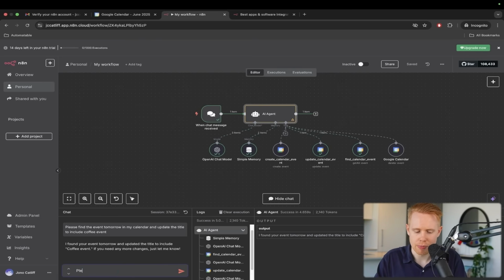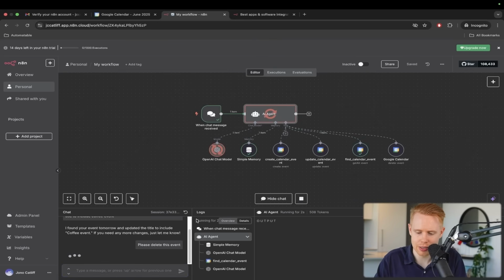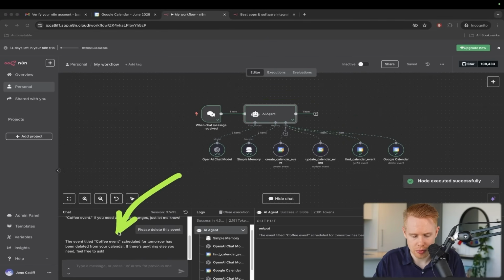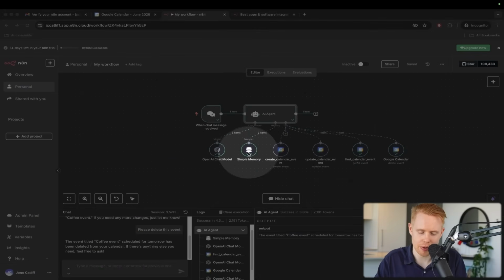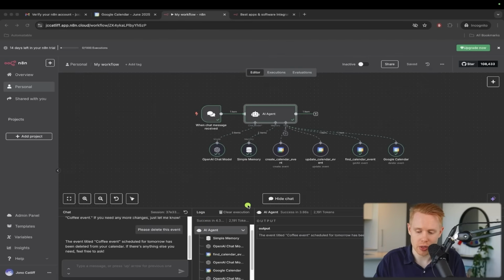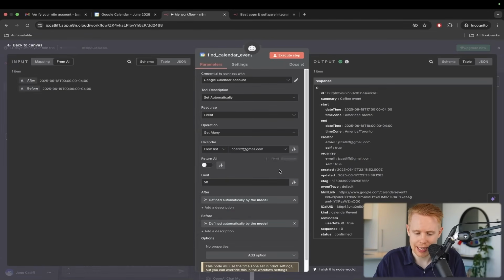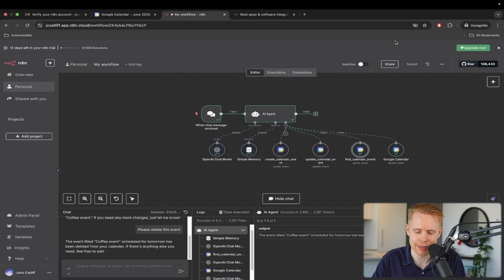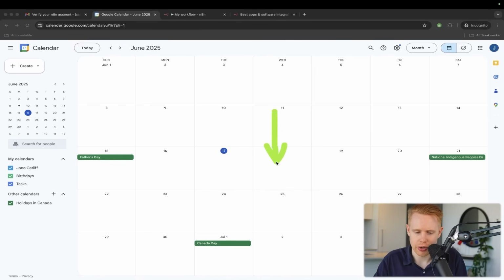So for example, we could say, please delete this event. Let's see if it remembers that event. So we're going to first find it and then delete it. And it's going to go back and delete it, and that's because we have this memory here. It did go ahead and find the event, but based on the memory, it knew which event to find, because we didn't put the date. It already had that existing event in its memory, so it knew how to search for it, find it, and then delete it. And so now we no longer have that event here.